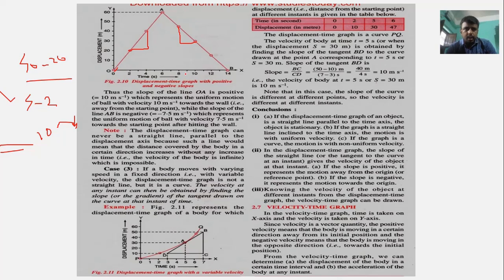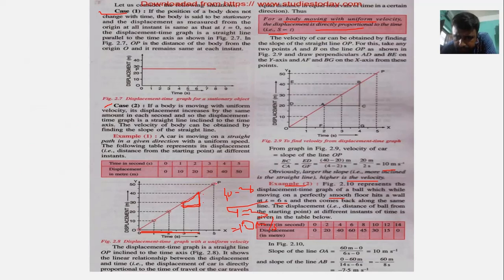In this case, as it is coming back to its own position, let us take these two points. Here the final is 30 and the initial is 45.